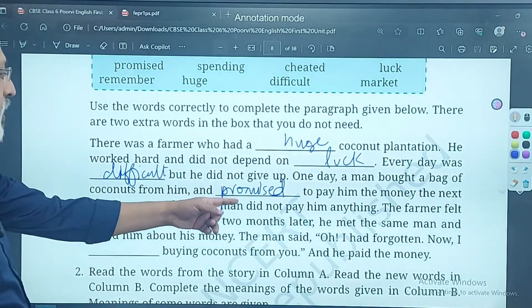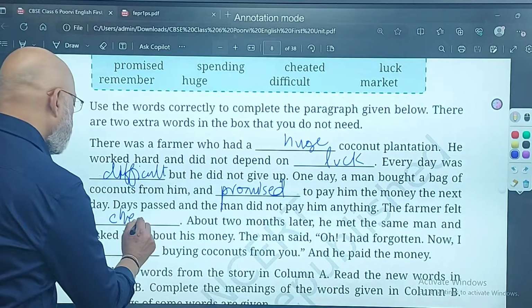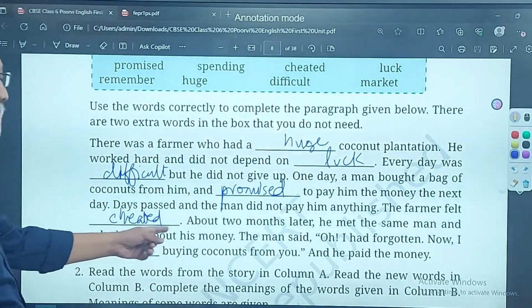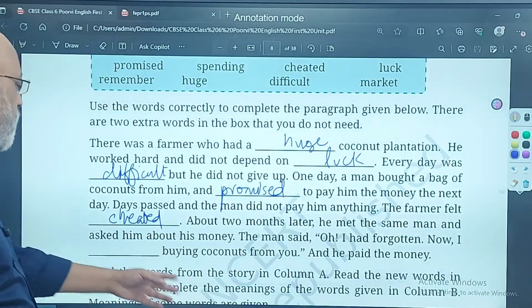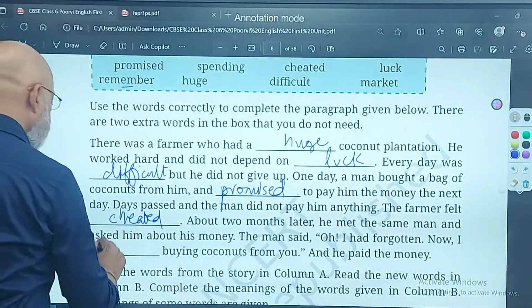Days passed and the man did not pay him anything. The farmer felt cheated. About 2 months later, he met the same man and asked him about his money. The man said, "Oh, I had forgotten. Now I stop buying coconuts from you. Remember."